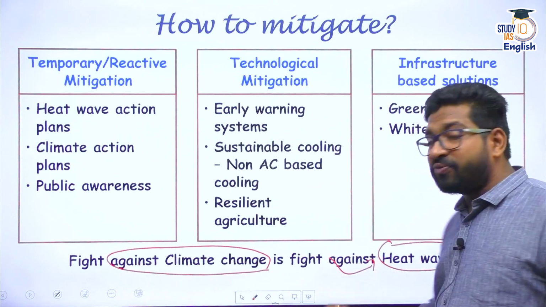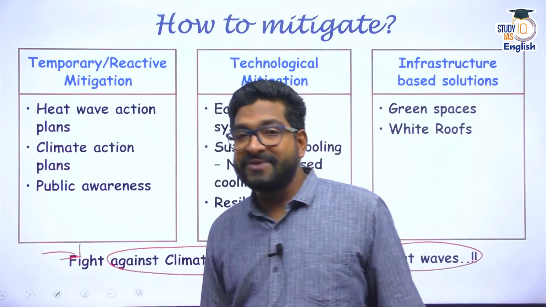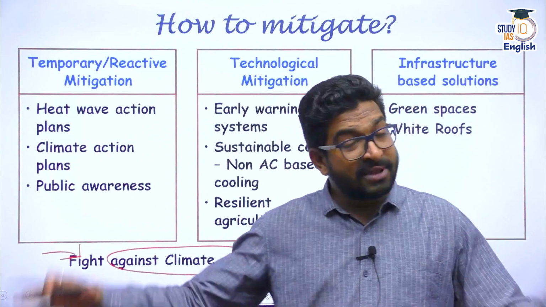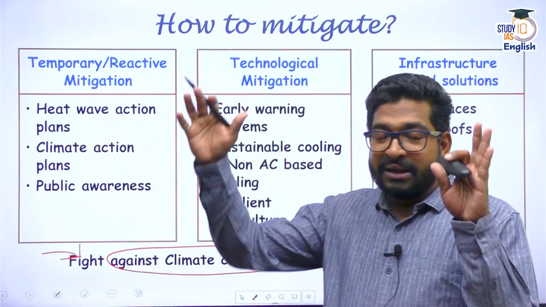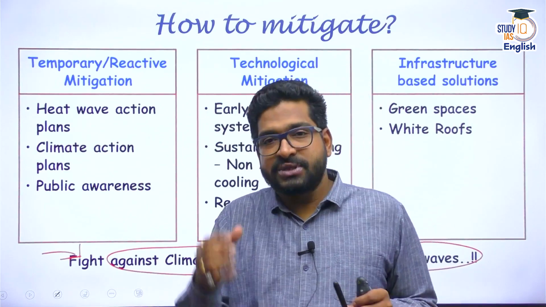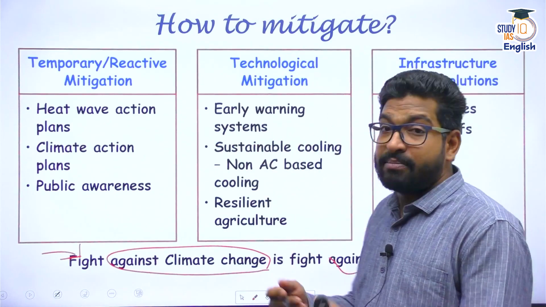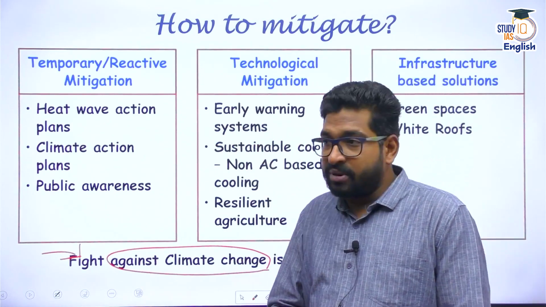So the best way to fight heat wave is to ensure that climate change is reversed, global warming is reversed. That's the long-term plan or the perspective idea for all the humans. But to be ready for this heat wave, we can take certain steps. For instance, we can take some temporary mitigative steps, temporary reactive steps.